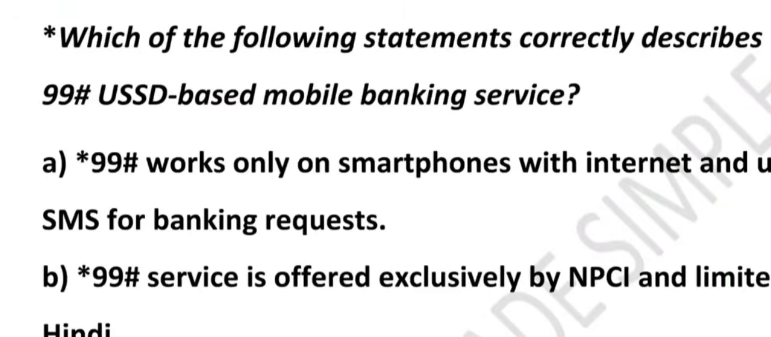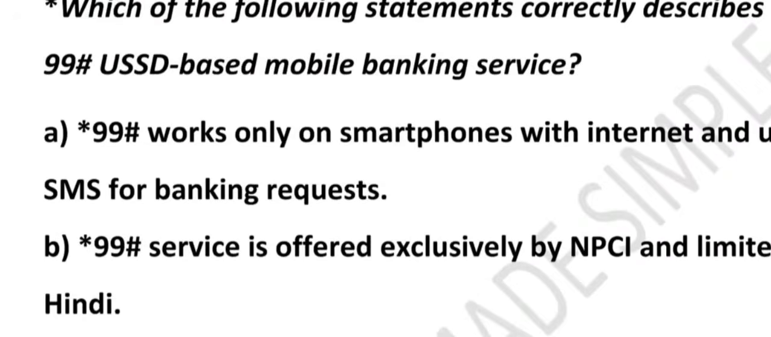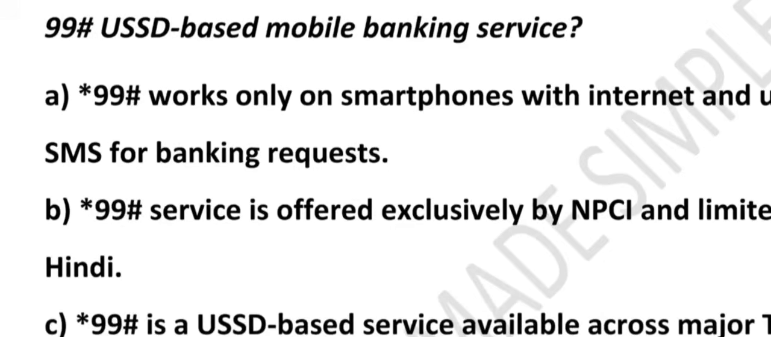If you look at option number A, it is wrong because the main beauty of *99# is that it works even without internet. You don't need a smartphone, even a basic keypad phone is enough. And it does not use SMS, it uses USSD, which is like a quick hidden menu service from your telecom provider, right? What about option B? *99# services offered exclusively by NPCI. So what do you think?